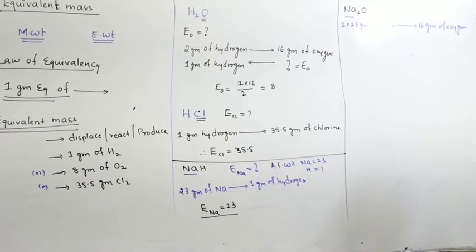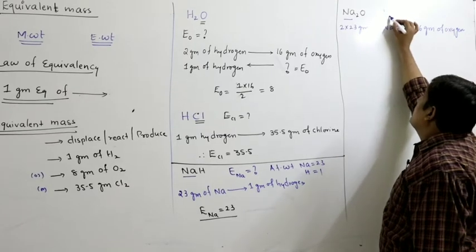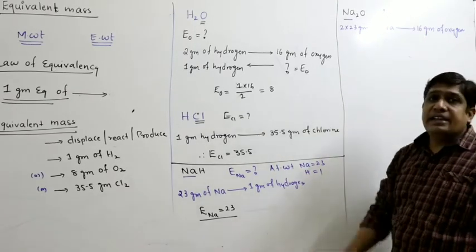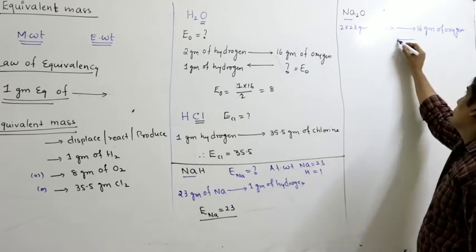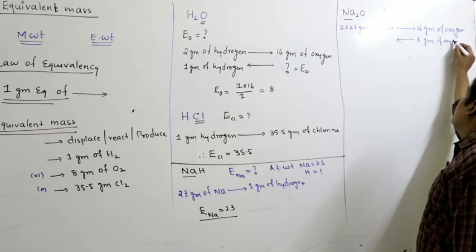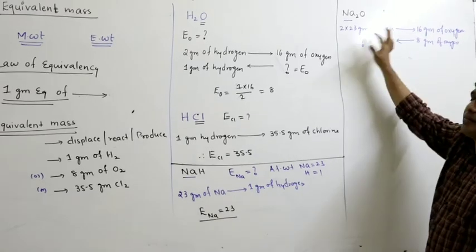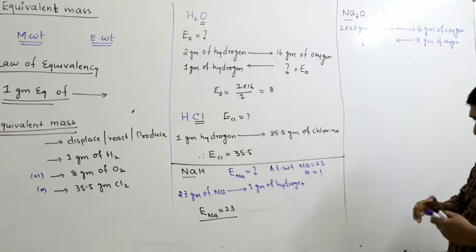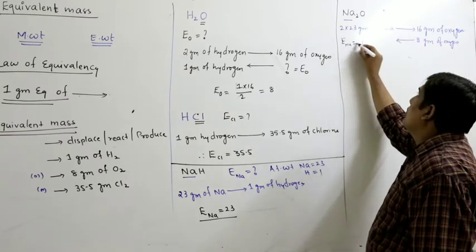So what is the equivalent weight of sodium? The equivalent weight of sodium is nothing but the mass of sodium that combines with 8 grams of oxygen. If 16 grams of oxygen combines with 2 into 23 grams of sodium, for 8 grams how much? Whatever that is, that will be the equivalent weight of sodium.